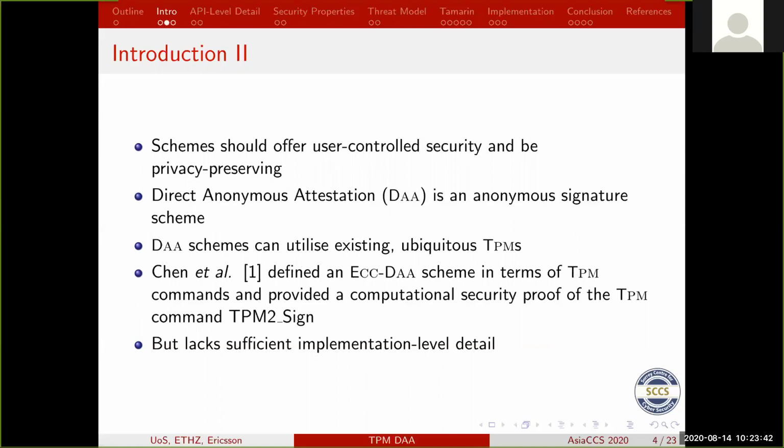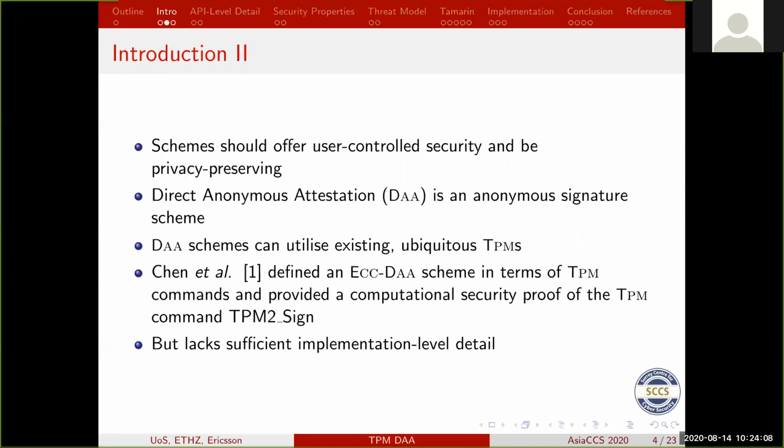Direct Anonymous Attestation, DAA, is an anonymous signature scheme that provides these facilities, and moreover, it can also use these TPMs, which are embedded into pretty much all new laptops and modern desktops and smartphones. So combining those two is what we want to do.